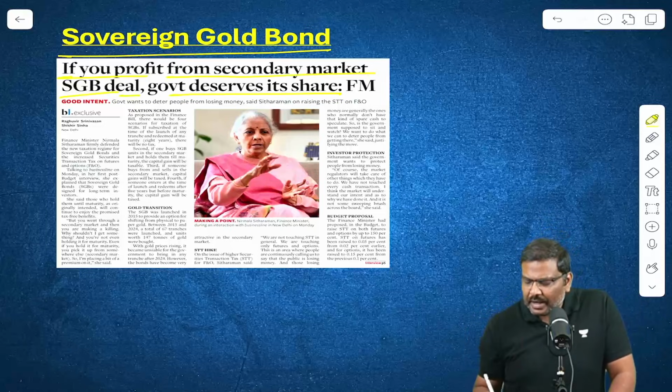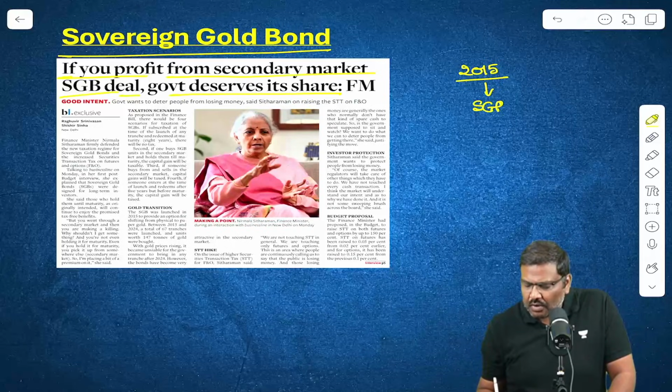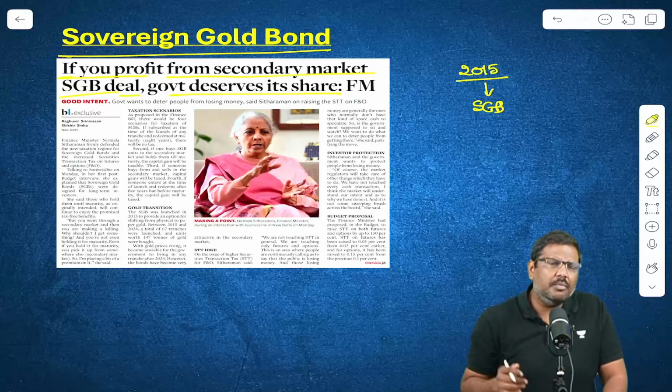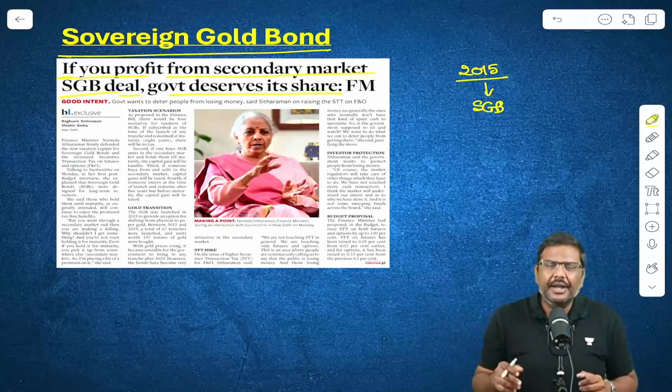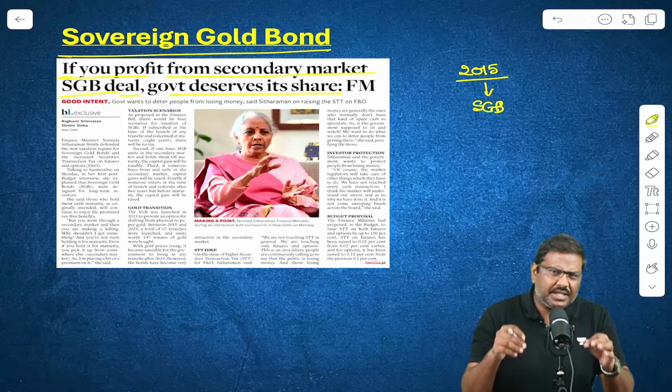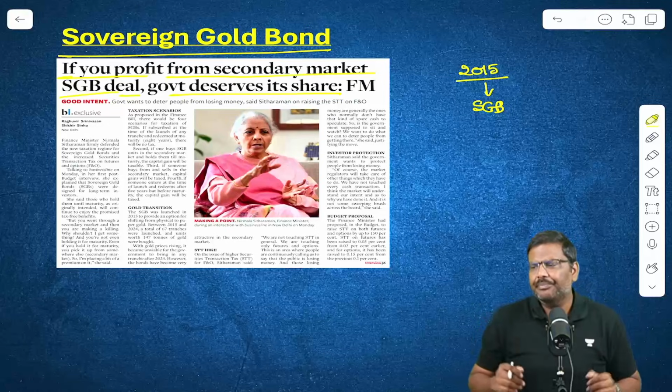The government of India, back in the year 2015, for the first time introduced the concept of sovereign gold bond. What was the basic idea of a sovereign gold bond? Households and investors in India prefer to invest and purchase huge quantities of gold.